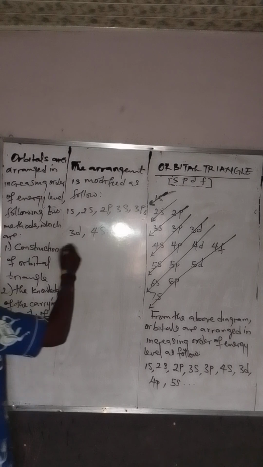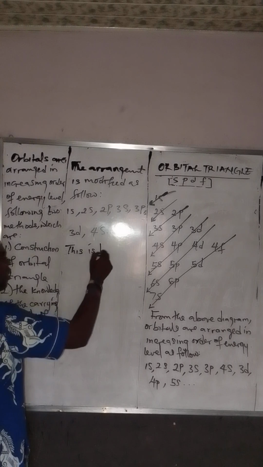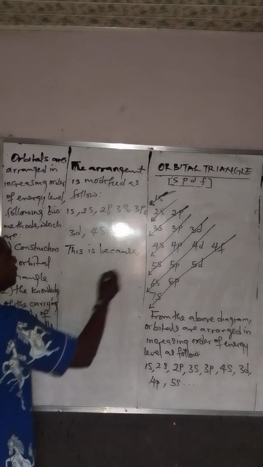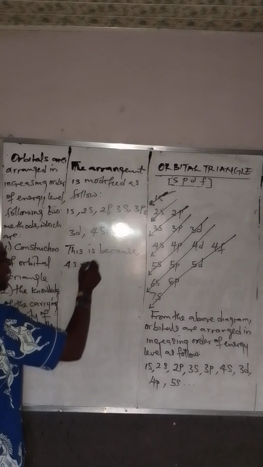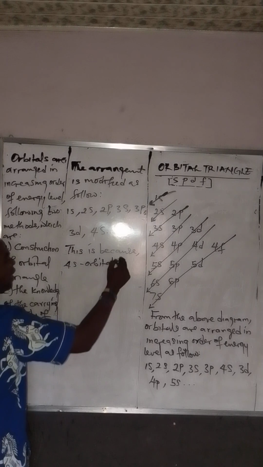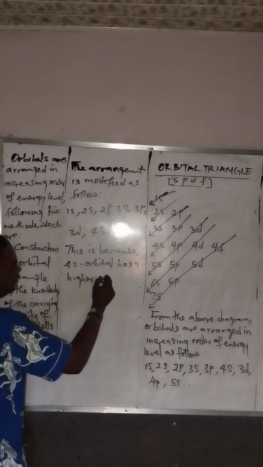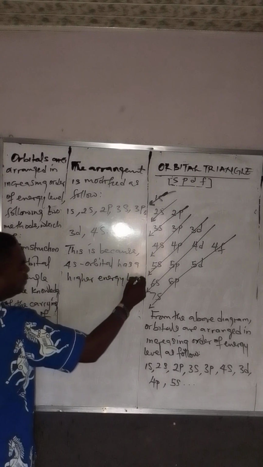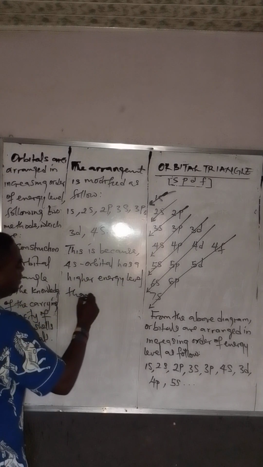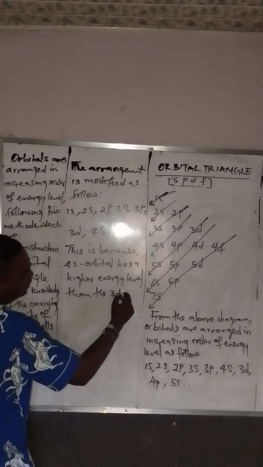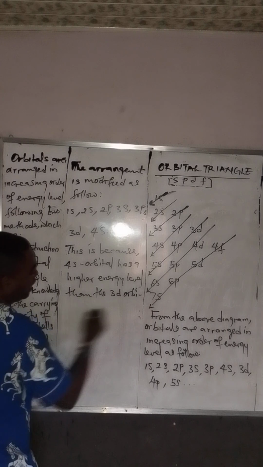Now, this is because the 4s orbital has a higher energy level than the 3d orbital. What do I mean?